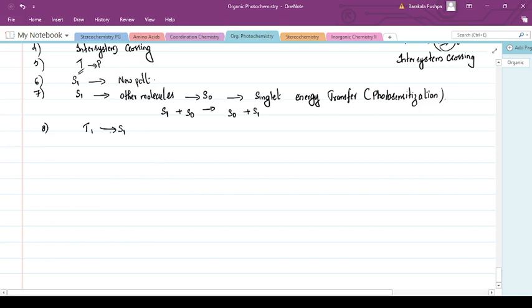Once a molecule goes from the triplet excited state to the singlet excited state, where the lifetime is very small, it comes back to the ground state by emission of a photon. This process is called phosphorescence.